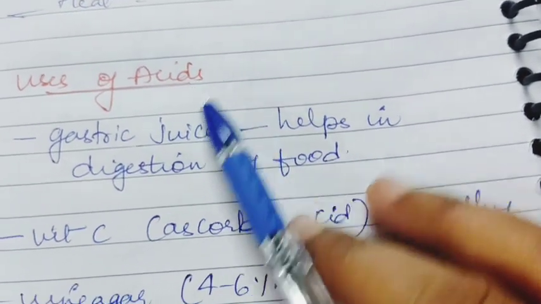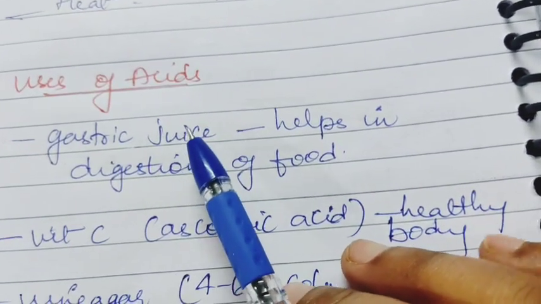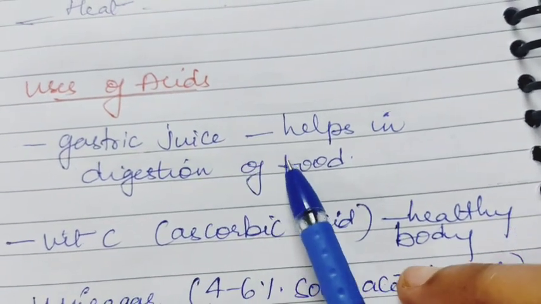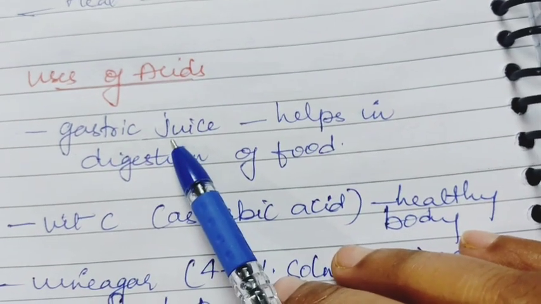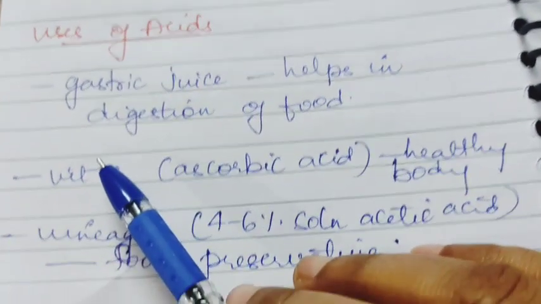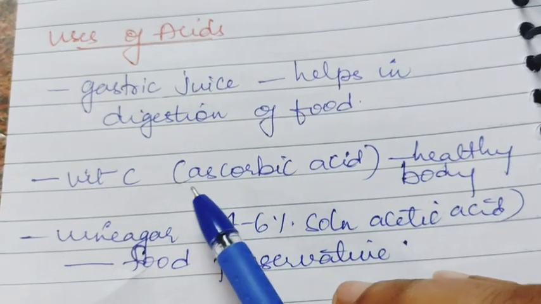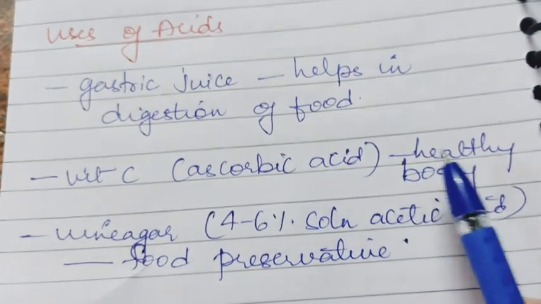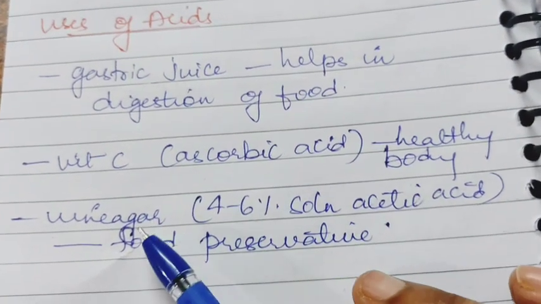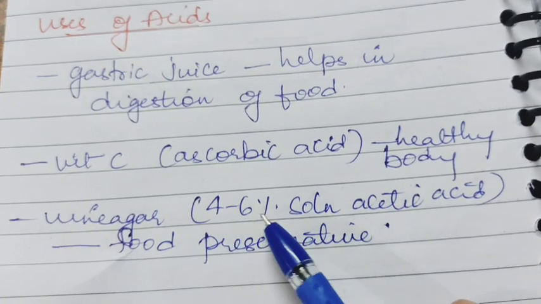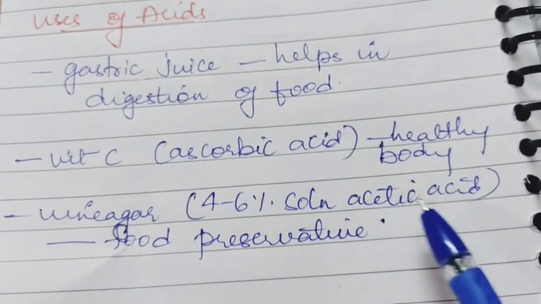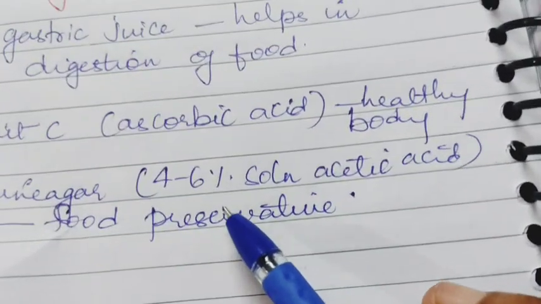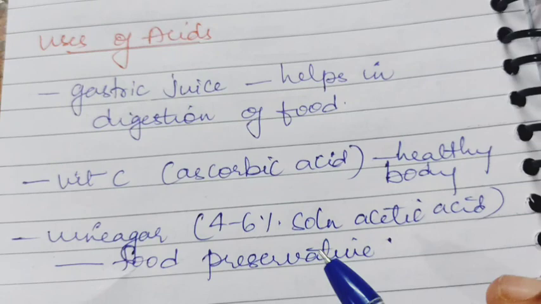Gastric juice is present in the stomach. It helps in the digestion of food along with HCl, hydrochloric acid. And as it is present in citrus fruits, vitamin C, ascorbic acid, maintains a healthy body. Vinegar is nothing but a 4 to 6% dilute solution of acetic acid. Acetic acid acts as a food preservative. These are the uses of acids.